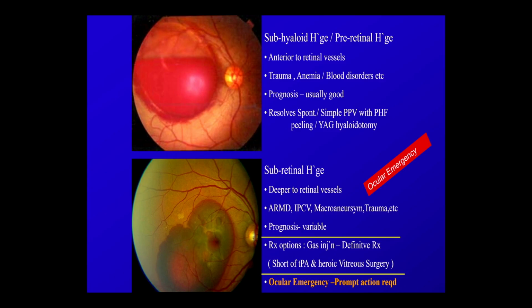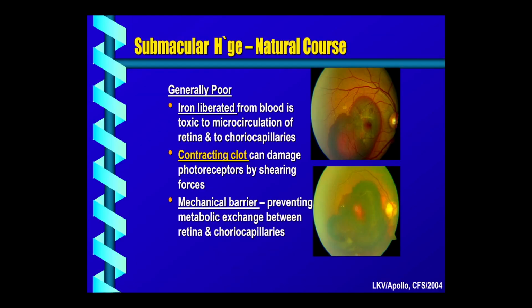And the reason I say it's an emergency, it should be tackled within a few days. Otherwise, you have lost the battle. The reason being that iron is toxic, plus the main reason I think is the contracting clot. Remember this hemorrhage is amongst the photoreceptor area, above the RPE, but below the photoreceptors. So any blood there with fibrin will contract, and once the fibrin contracts, all the photoreceptors, rods and cones, will get amalgamated, and you may not have recovery.